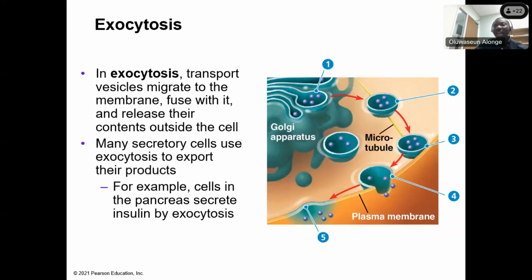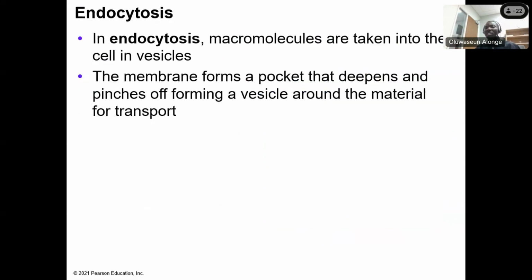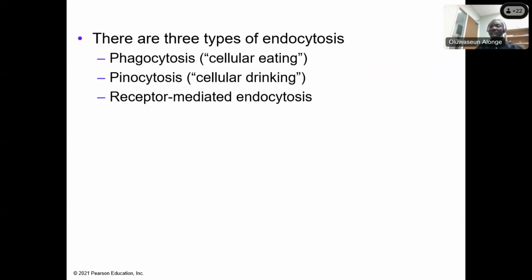Now, exocytosis. Exocytosis simply means exit. Something is moving out of the cell. You see, this is the product from the Golgi apparatus binding to the cell membrane, and the product leaves the cell. That is exocytosis. The opposite of exocytosis is endocytosis. Endocytosis is when a substance is coming into the cell, and that has three types: phagocytosis, pinocytosis, and receptor-mediated endocytosis.